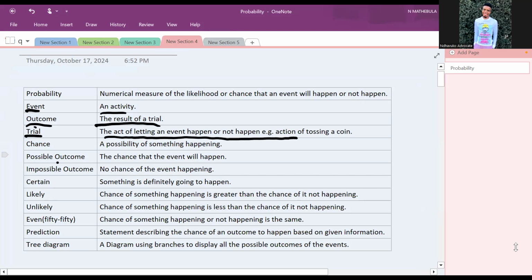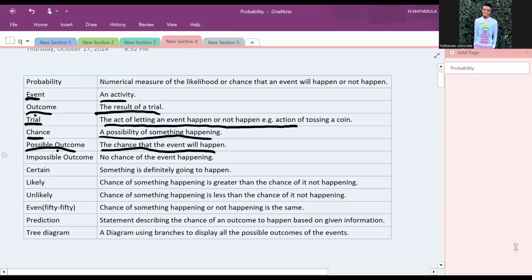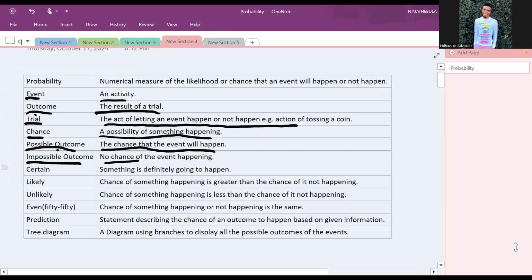So chance refers to a possibility of something happening, while possible outcomes are the chances that the event will happen. When we talk about an impossible outcome, this is no chance of the event happening. Certain refers to something that is definitely going to happen. There is no way it is not going to happen.